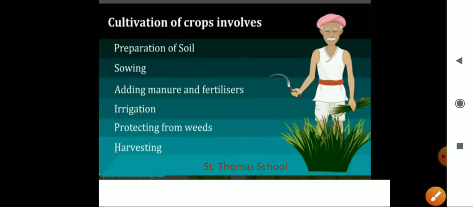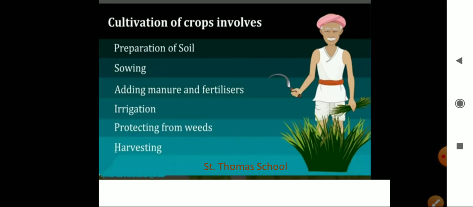Here are some basic practices of crop production. The cultivation of crops involves several activities taken by farmers over a period of time. These activities or tasks are referred to as agricultural practices, which are listed below.